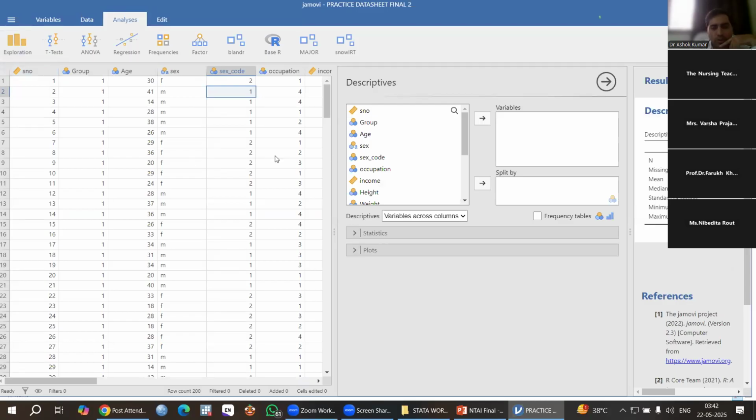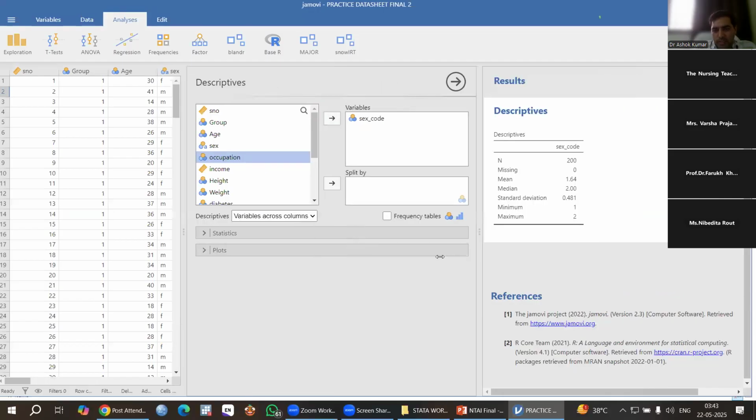Then what you have to do? Because I want to know how many males and how many females, I have to click sex code here. And then I have to bring this sex code into this variable box. So I have to click this horizontal arrow, the right side horizontal arrow. This sex code is transferred here. You can see.